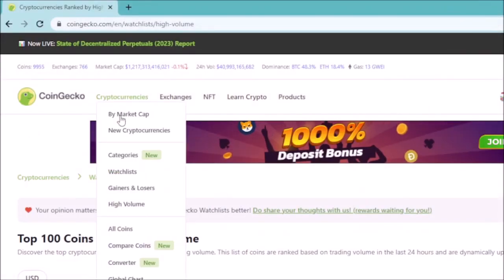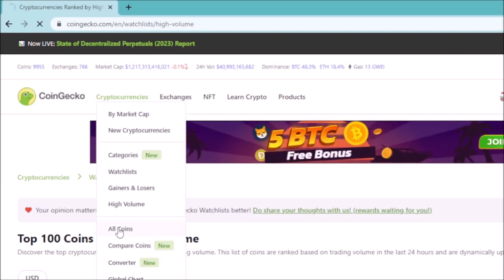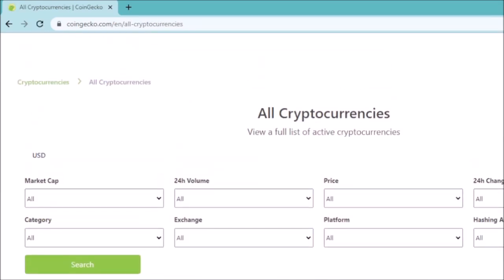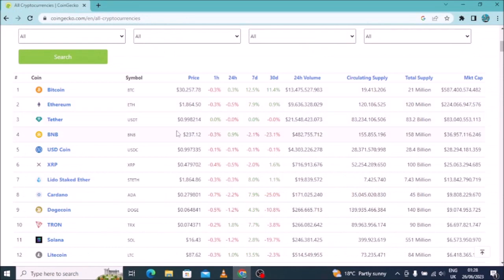Back on cryptocurrencies, there is also all coins that you would like to see from the first up to the last. All cryptocurrencies on CoinGecko, you find them on the cryptocurrencies button. You can see how they are. They will show you BTC, the symbol, the price, 1 hour, 24 hours, 7 days, 30 days, 24-hour trading volume, circulating supply, total supply, and the market cap, of course.